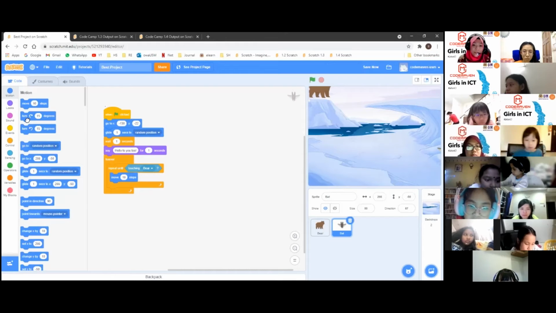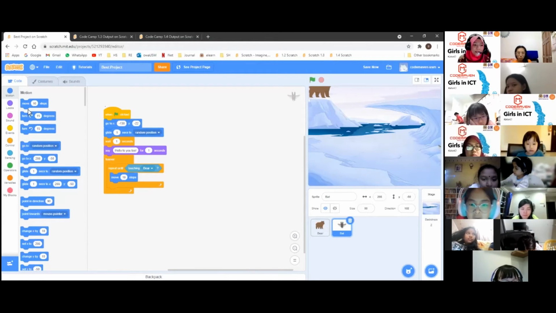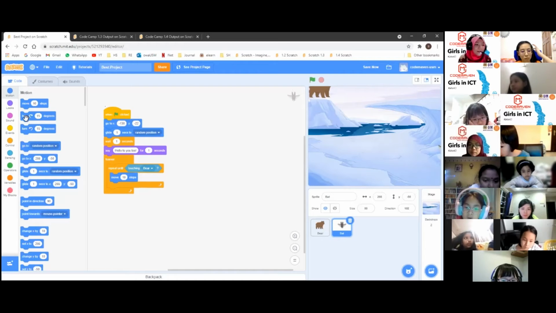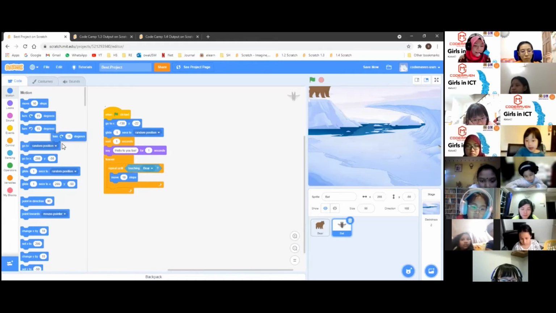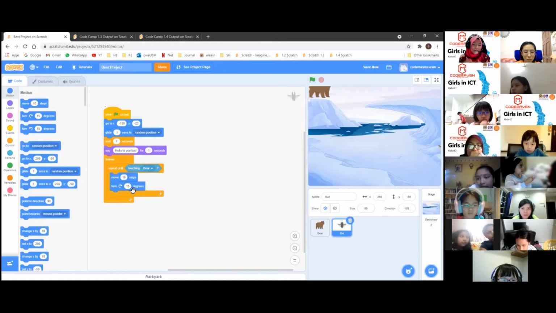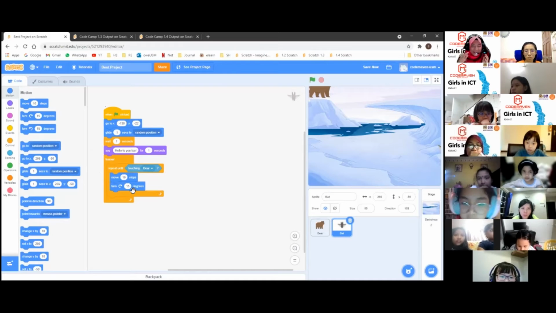Let's go back to this motion block. Let's add this turn right 15 degrees. As you can see, it's the second one from the top. You can see the arrow is going to the right or to the left. We are going to use the second one, and we put it under the move 10 steps. So it means it will turn 15 degrees. But we want to make this bat move more interestingly, because we want it to show like it's flying.